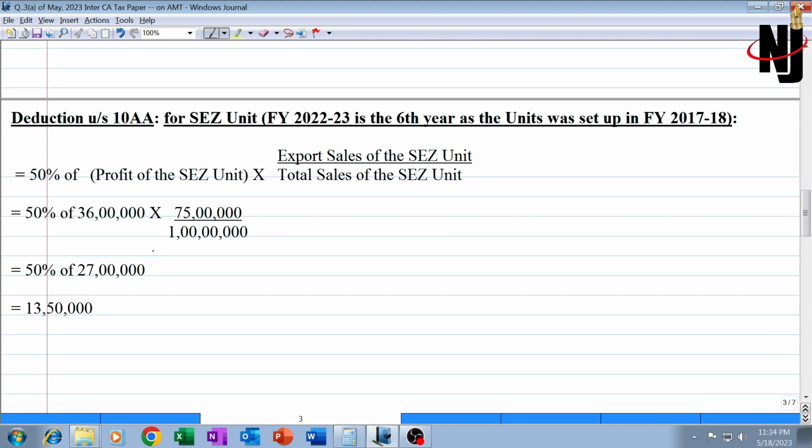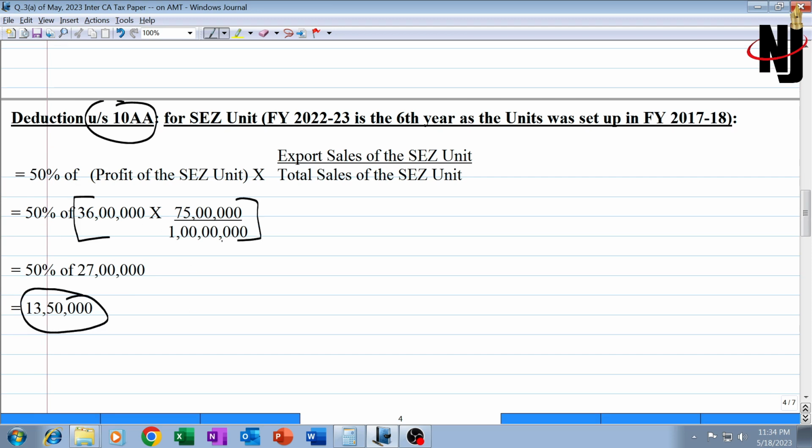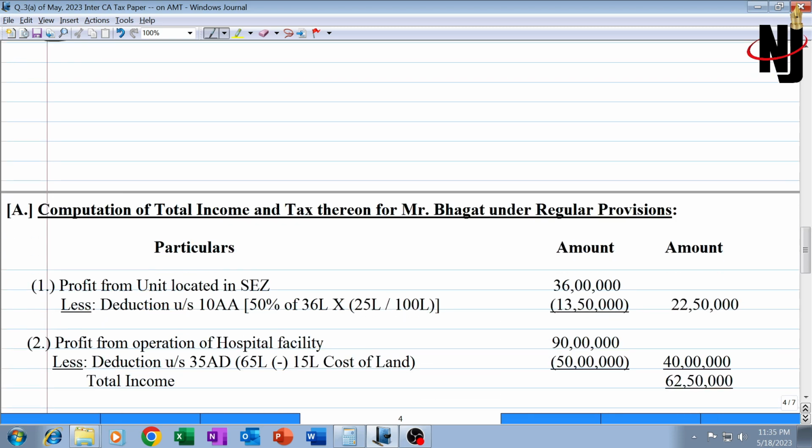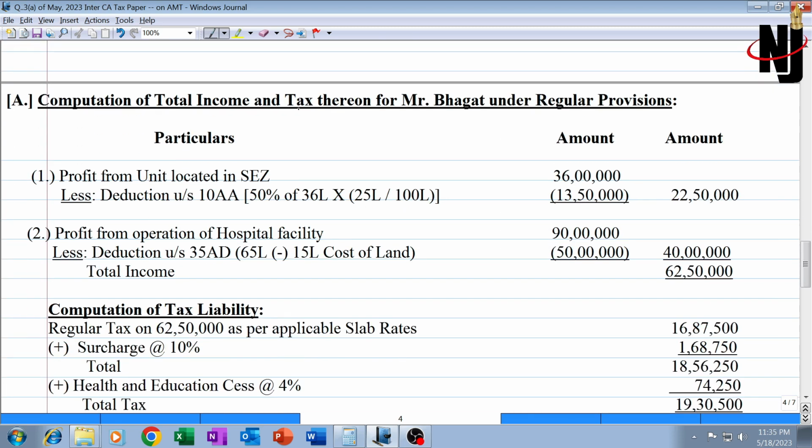First of all, we'll calculate the deduction under 10AA, working note, which should be at the end. The formula is written. Deduction would be 13,50,000. How? We have already calculated it earlier. Now proceeding further with Part A, computation of total income and tax under regular provisions.